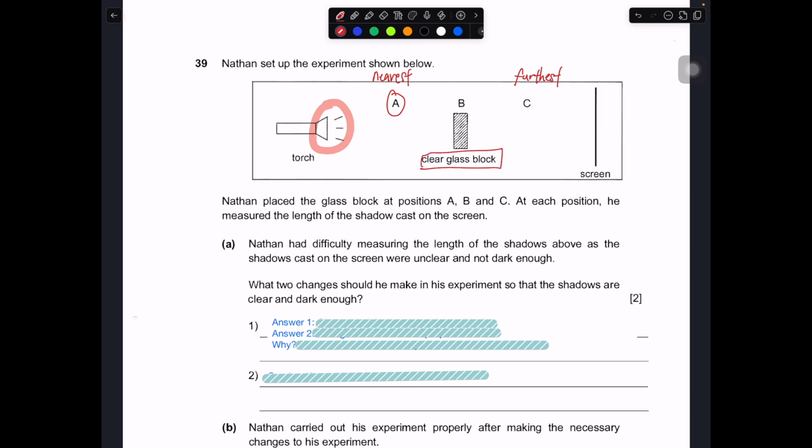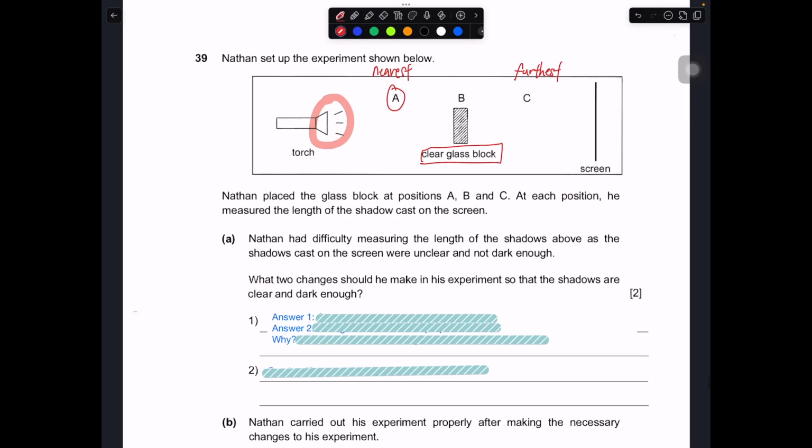In this case, the clear glass block may block only some light. Newton placed a clear glass block at positions A, B, and C. At each position, he measured the length of the shadow cast on the screen. So he placed this, and there is some shadow cast on the screen over here. Okay, some shadow.